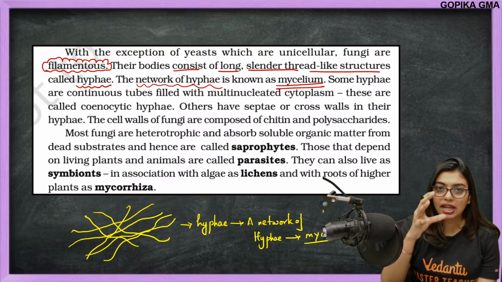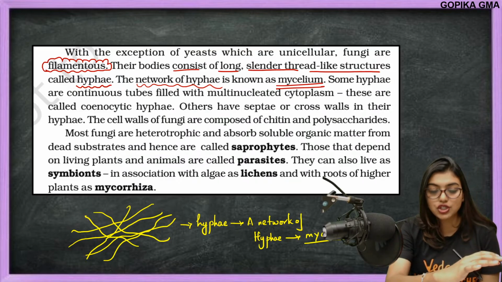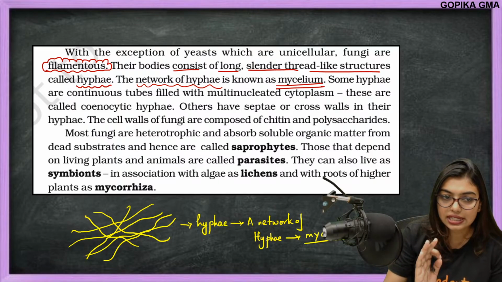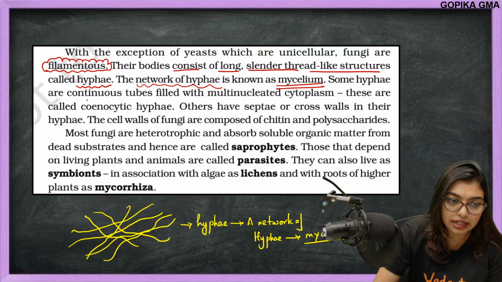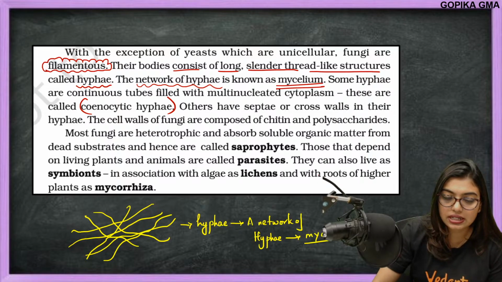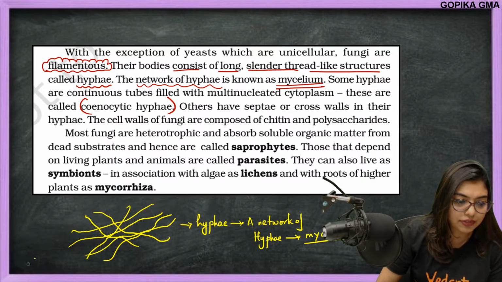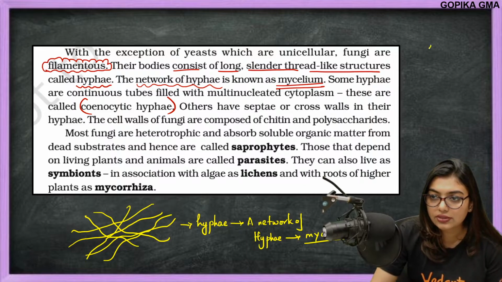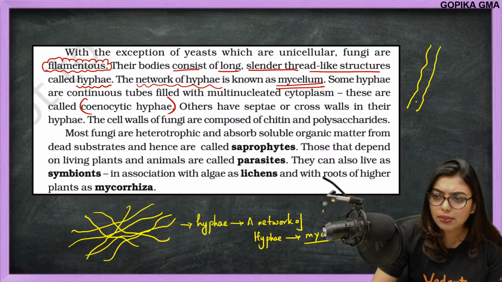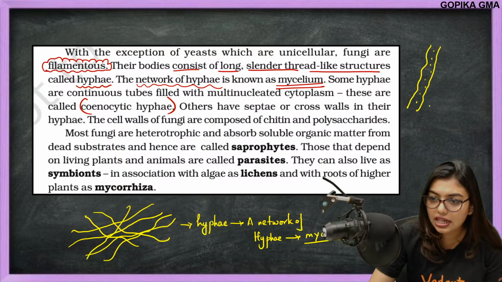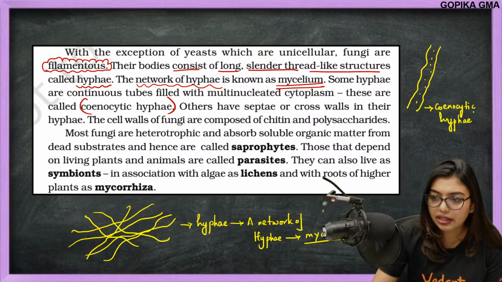Got it? Some hyphae, students, very important, are continuous tubes filled with multinucleated cytoplasm. These are called coenocytic hyphae. So hyphae are of two types. If I draw one like this, it is continuous and multinucleated. This hypha is called coenocytic hypha, or I can also call it aseptate hypha.